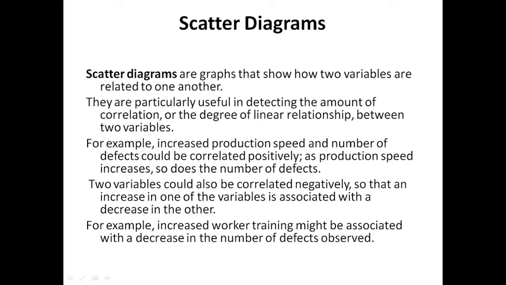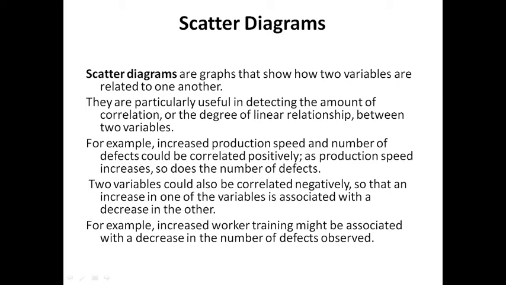For example, if I increase the number of human resources, my production also increases, a positive approach. But as the number of people increases, more wages are spent, and my defects also vary, so it is negatively related. For example, increasing workers' training might be associated with decreasing the number of defects. I think this is a correct example. If I increase the training given to the employee, he will train more, and automatically he will not make mistakes. Clear? So one is increasing, the other is decreasing.